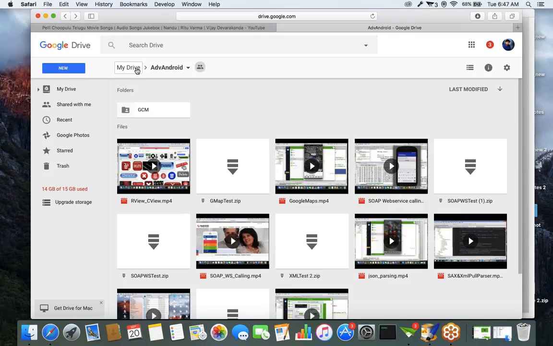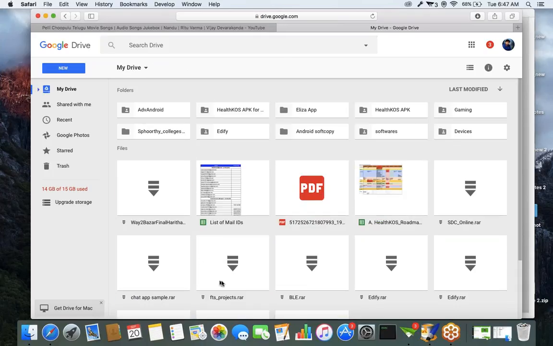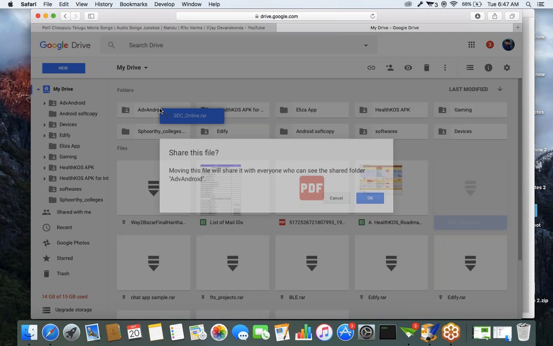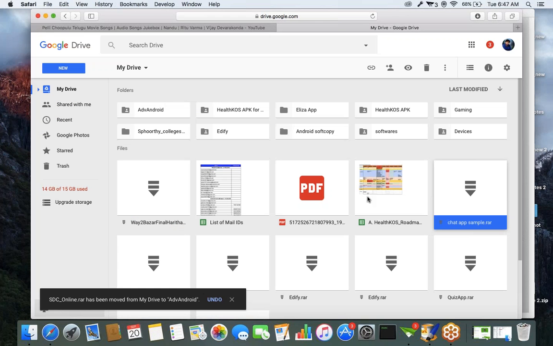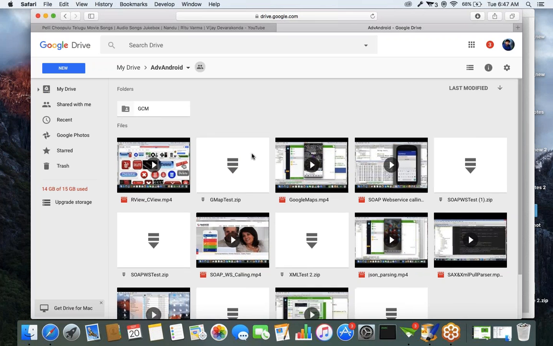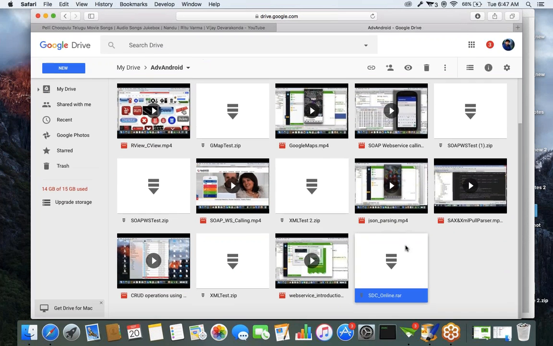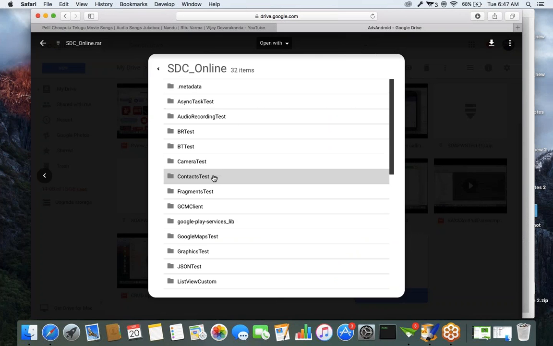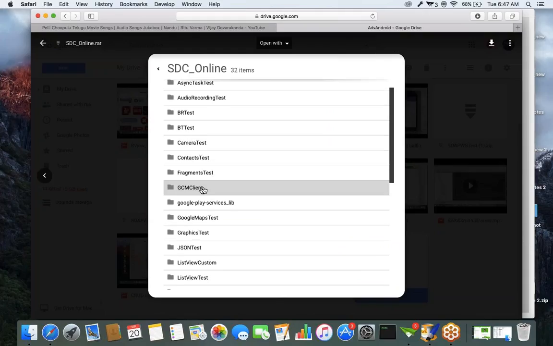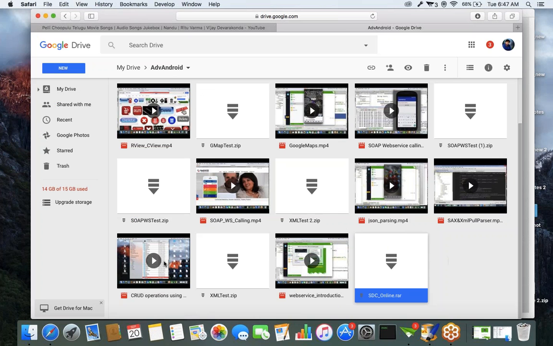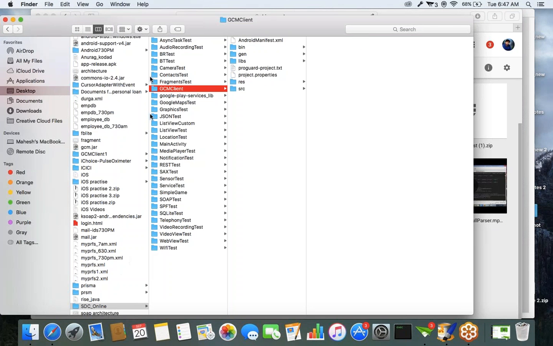Now I'm moving to another folder in your drive folder, which is the SDC online folder. This file I'm also moving into your advanced Android folder. This SDC online project contains a project called GCM client. If you want to test, just import this GCM client project. In my system that folder is already available.